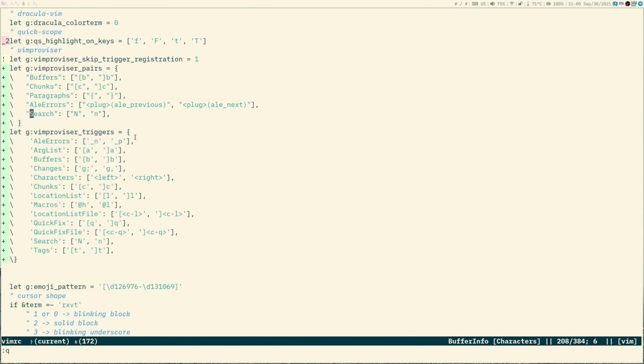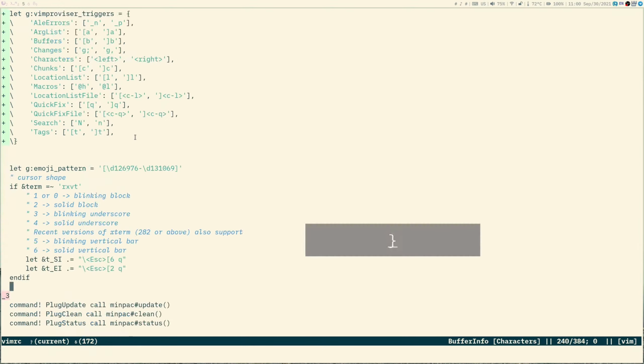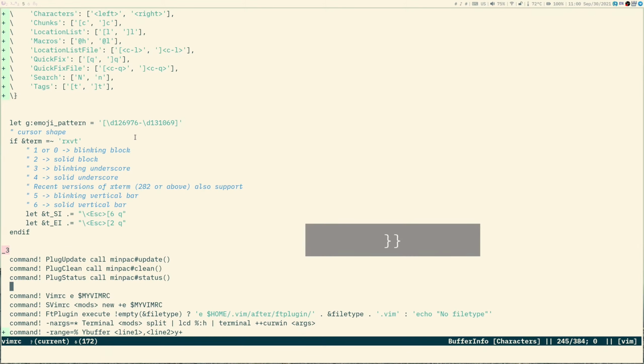For example, CIW changes inside the word. Once I did that, I can use the dot command to repeat this change once and again and as many times as I want. But we don't have a command to repeat motions like this.